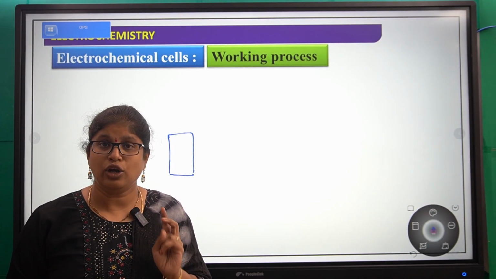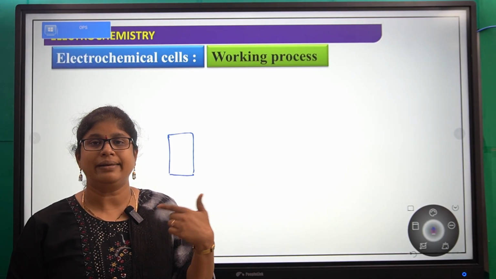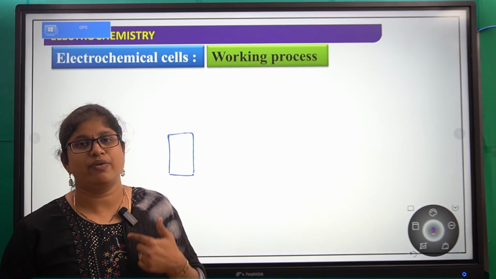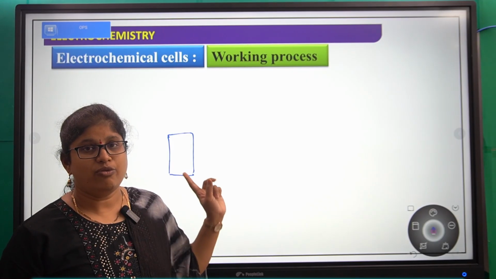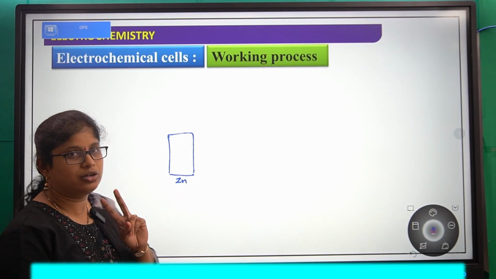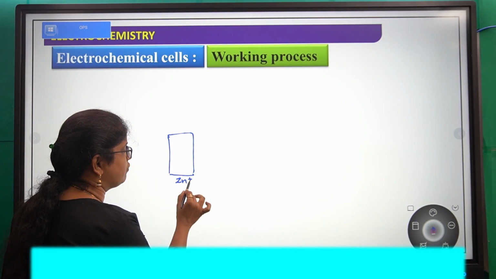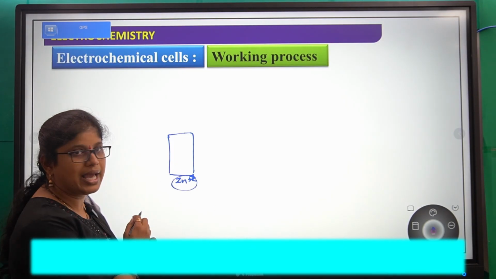Why? After losing 2 electrons from the valence shell, it will get completely filled shells. So that's why it gets stability. That's why zinc always tries to lose 2 electrons. So by losing the 2 electrons, it converts into the zinc plus 2 ion.